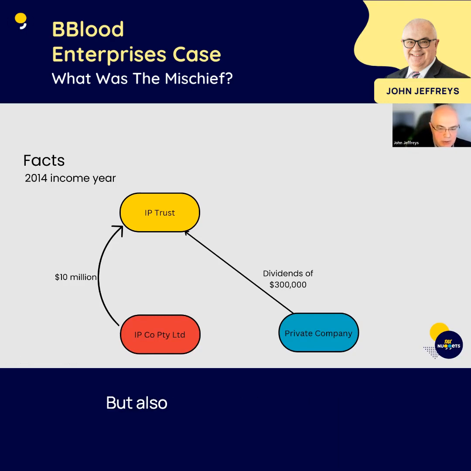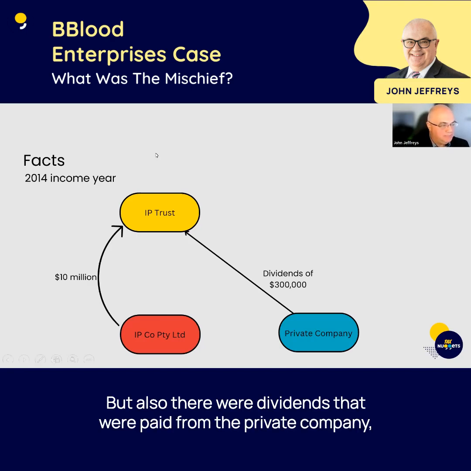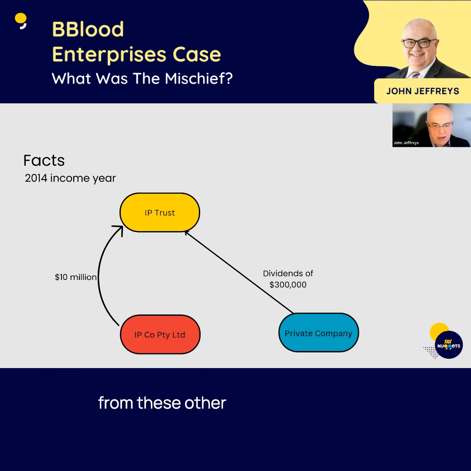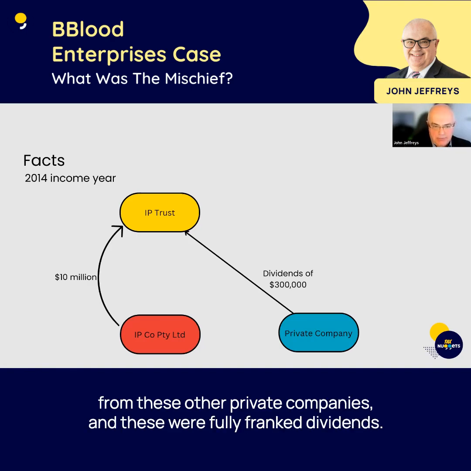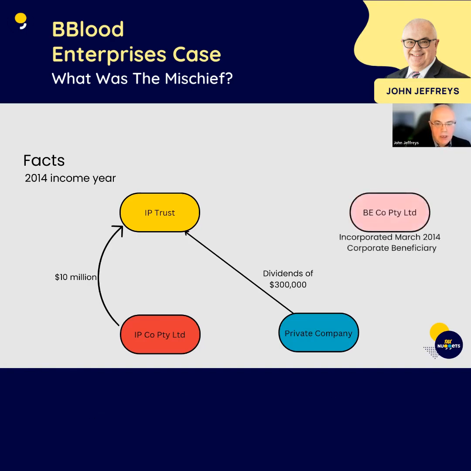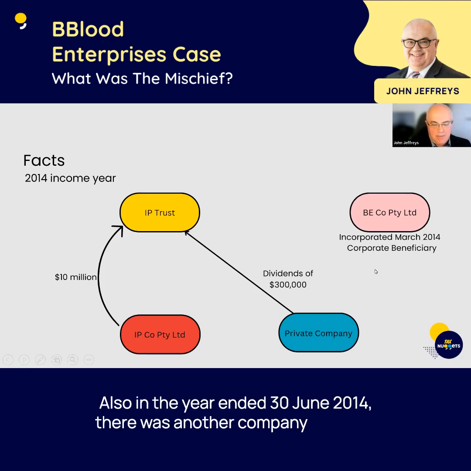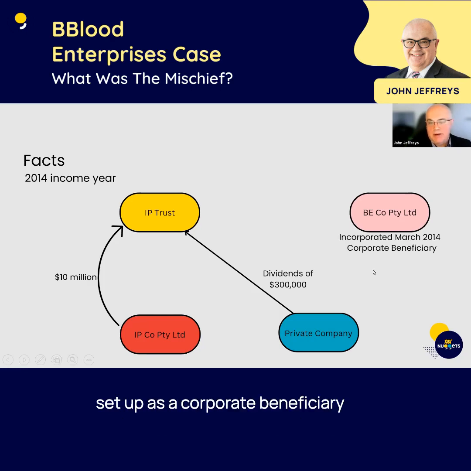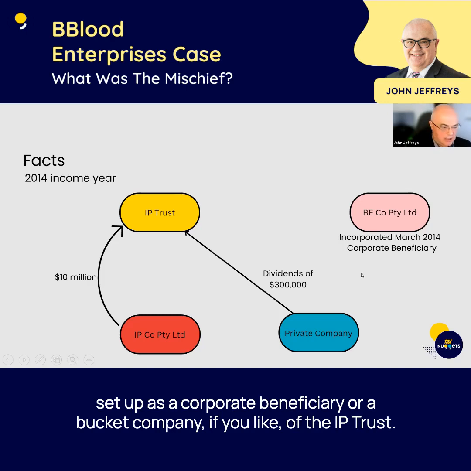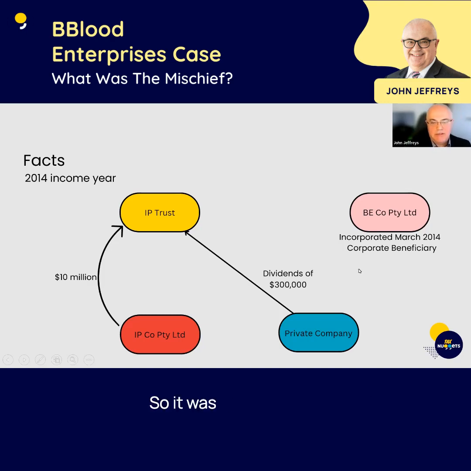But also, there were dividends that were paid from these other private companies, and these were fully franked dividends. Also, in the year ended 30 June 2014, there was another company that was set up as a corporate beneficiary, or a bucket company, if you like, of the IP Trust. So it was set up to be a beneficiary of the IP Trust.